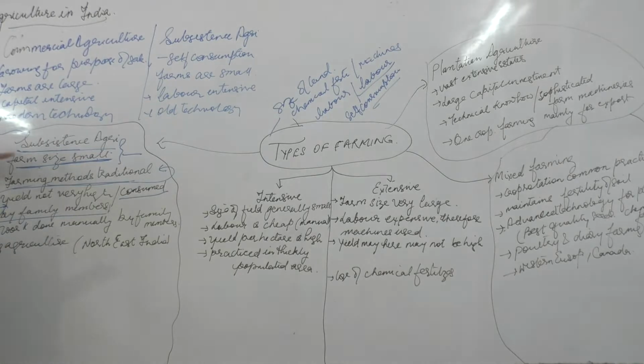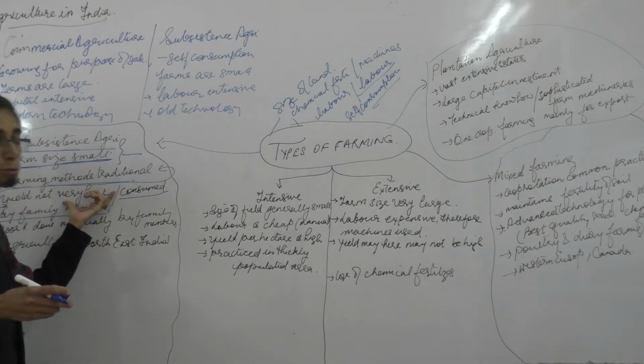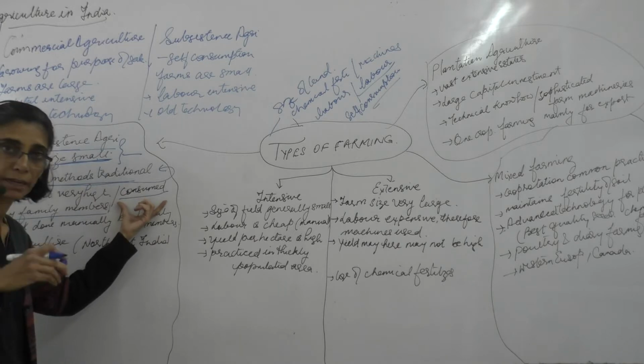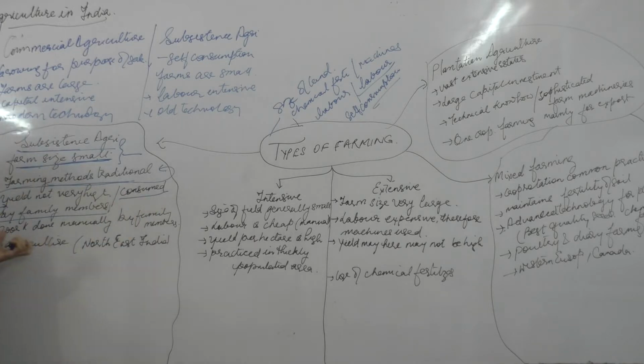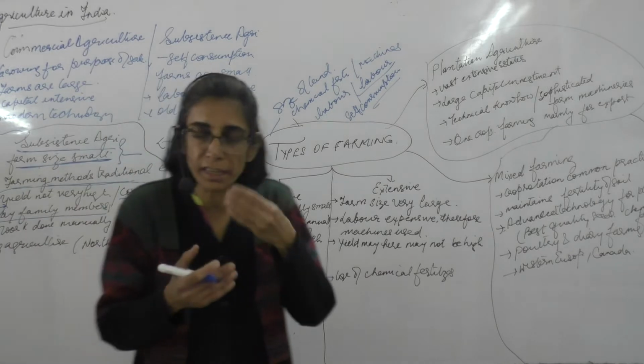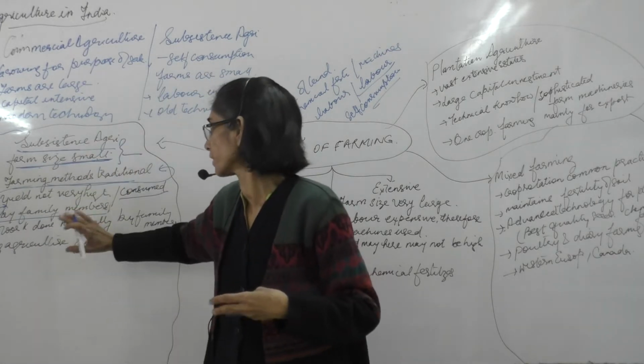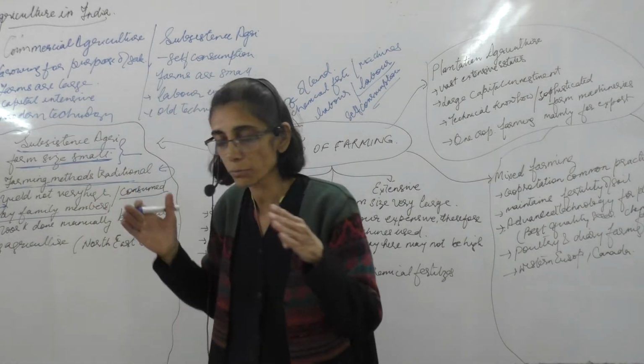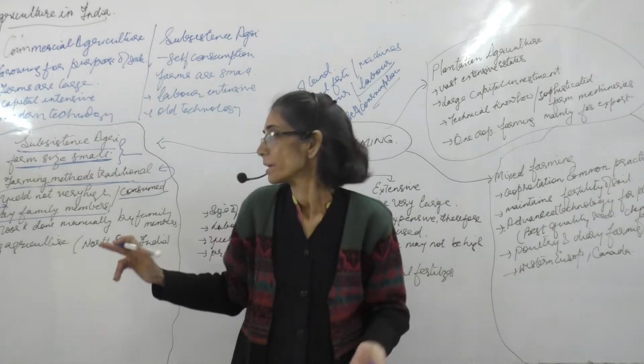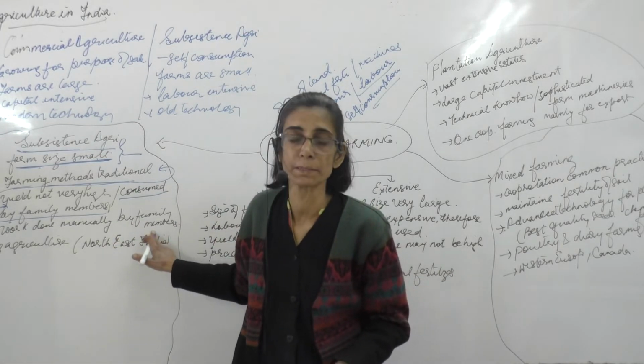So the farm size is small, the farming method is traditional, and the yield is not very high. Whatever is produced is consumed by the farmer and his family, and because they are surviving on that piece of land, whatever work is done on the field is done by the family members.